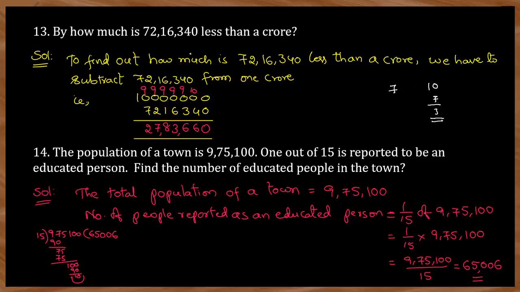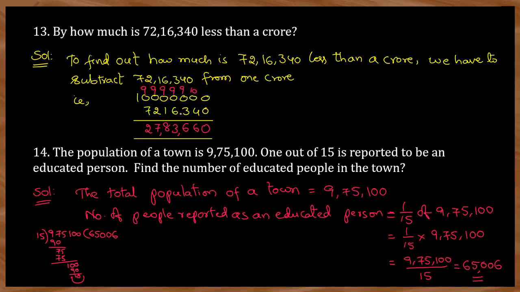Like that, this 72 lakhs is less than 1 crore. How can you find out? You have to subtract this value from the crore. You can find out how much that value is less than the crore. Since it is a problem from the large numbers, you will get large numbers only. To find out how much is less than a crore, we have to subtract